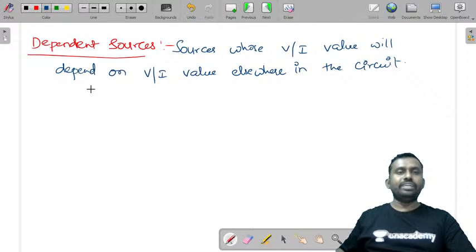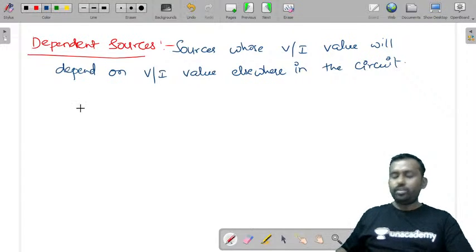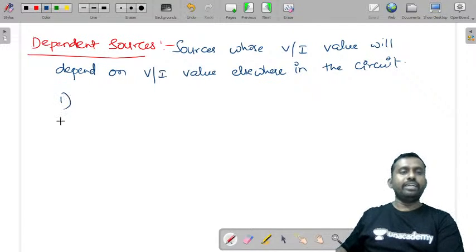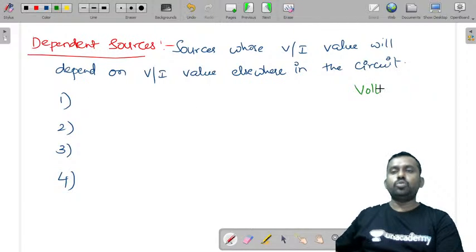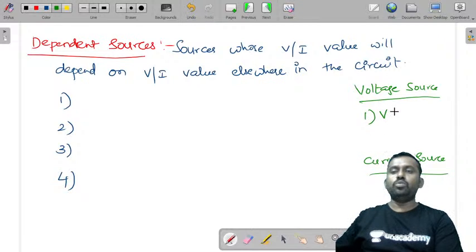So this is the definition of a dependent source. Now let me tell you what are the different types of dependent sources one by one. You can classify them into two parts. One is the voltage source. The other one is the current source. So one can be voltage controlled voltage source and current controlled voltage source.